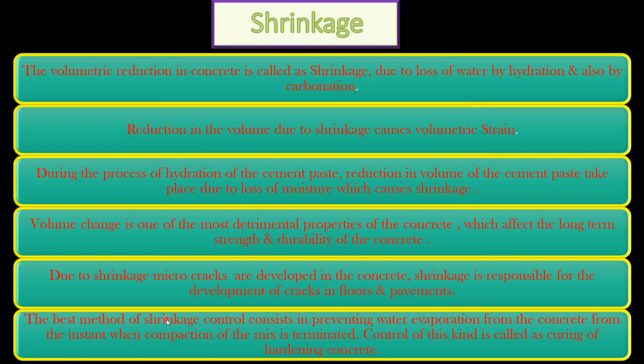The best method for shrinkage control consists in preventing the water evaporation. We know that the shrinkage is happening due to loss of water by evaporation, so we have to just stop that loss from the concrete from the instant when the compaction of the mix is terminated. Control of this kind is usually done with the help of curing of the hardening concrete. That is why, whenever we pour the concrete, we say that as soon as possible we will start curing the concrete.